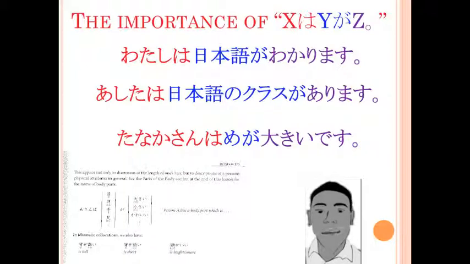So, you can say, 田中さんは目が大きいです。Or, 田中さんは頭がいいです。Or, whatever else you like. よかったですね。As you can see, this pattern comes up again and again. So make sure you know and understand X, Y ga Z.